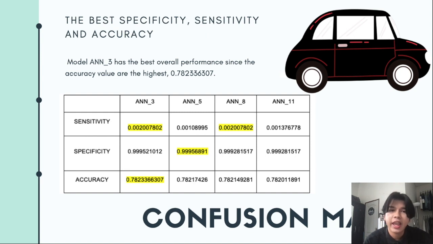For ANN3 and also ANN8, the value of sensitivity is the same, which is 0.00200780, which indicates it has the best predicting of the positive value. For ANN5, it has the highest specificity, which is 0.999568891, which indicates it is good in predicting the negative value.